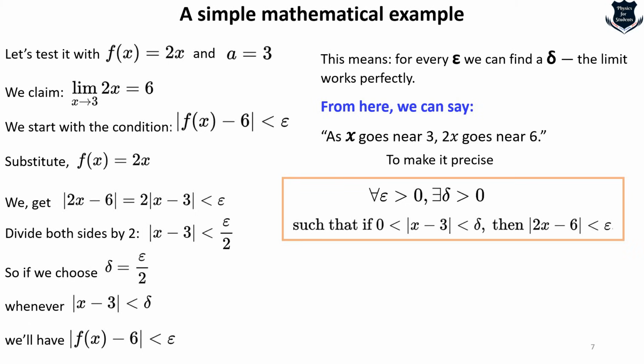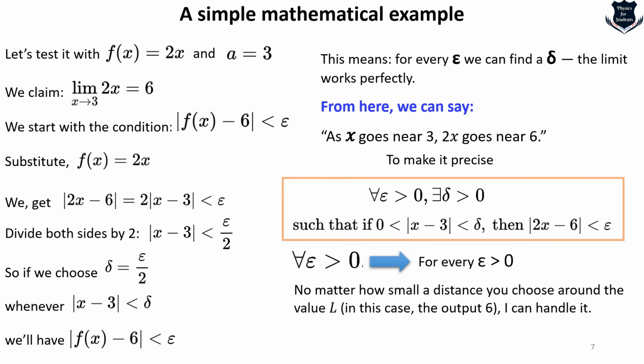Now this is a set theory definition. I will explain what this means. First of all, what does this inverted A mean? Inverted A, epsilon greater than 0, means for every epsilon greater than 0. No matter how small a distance you select around the value of L, in this case for example 6, you can handle it. The inverted A is basically a universal quantifier in logic, but here it means for every epsilon greater than 0.